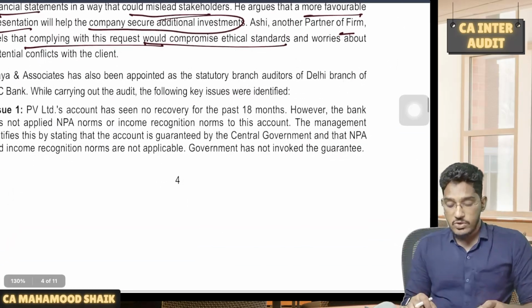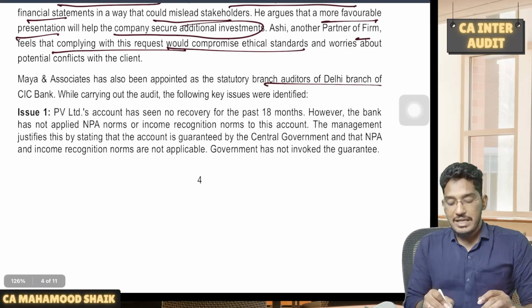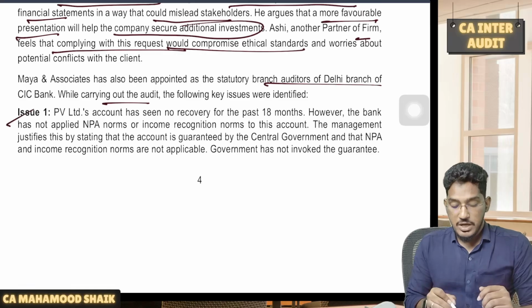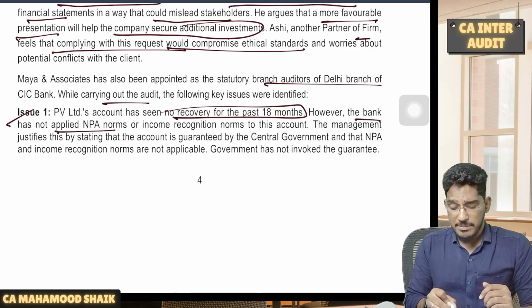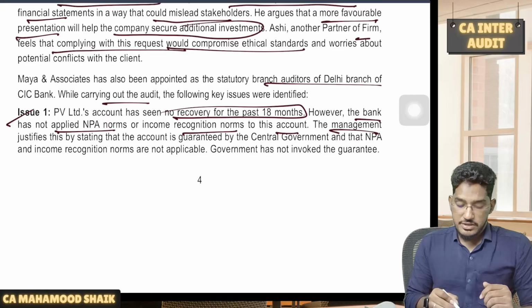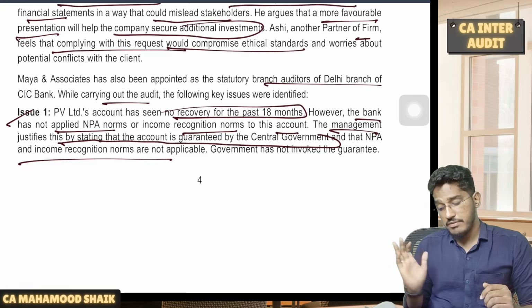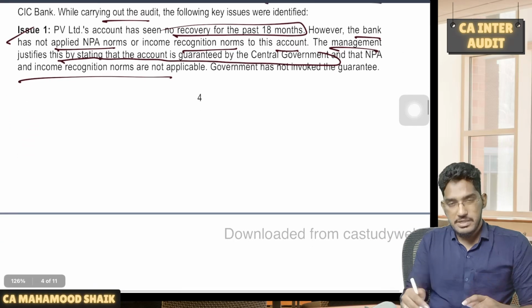Maya and Associates has also been appointed as statutory branch auditors of Delhi branch of CAC Bank. While carrying out the audit, the following key issues were identified. What are they? Issue 1. PV Limited's accounts has seen no recovery for the past 18 months. However, the bank has not applied NPA norms or income recognition norms to this account. The management justifies this by stating that account is guaranteed by central government and NPA and income recognition norms are not applicable. Do you agree with that? See, this statement is half true.